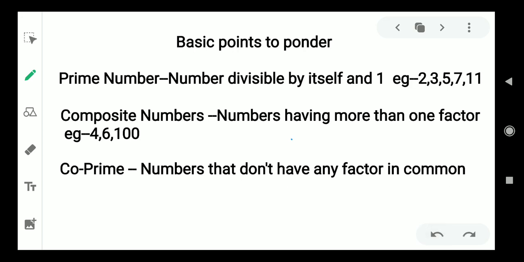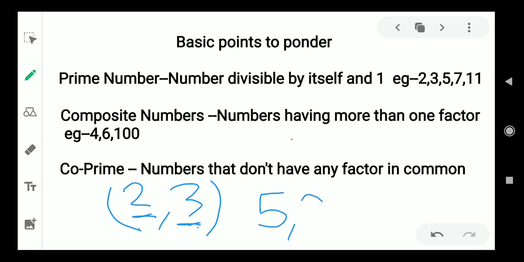If you take a set of numbers 2 and 3, these numbers don't have any factor in common other than 1, so both of them are called co-prime. Taking another example, 5 and 9. Both of them are co-prime numbers.